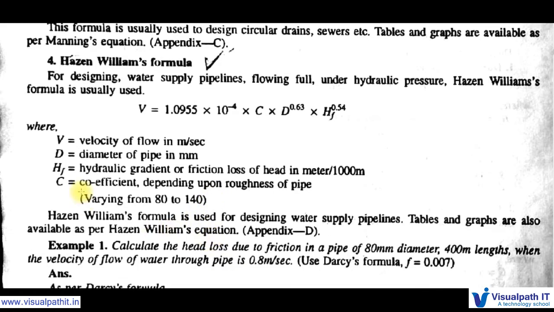The Hazen-Williams formula is used for designing water supply pipes, and tables and graphs are also available as per the Hazen-Williams equation. While doing examples, we will come to know why these formulas are used, what we will answer, and what we will get, and everything we can see in the examples.